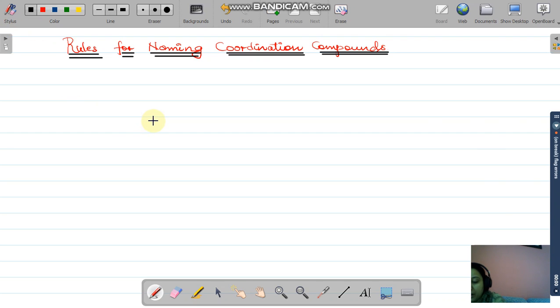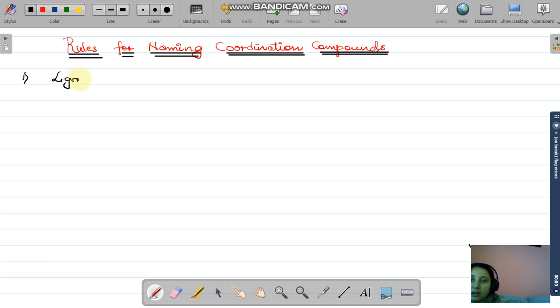चलो, today we are going to discuss the rules for naming coordination compounds. अब rules for naming coordination compounds के अंदर we have different rules. First rule is the ligands are always written before the central metal atom in the coordination complex ion.